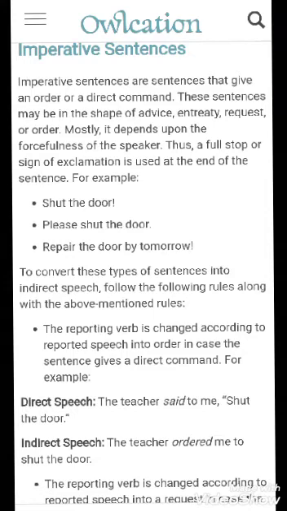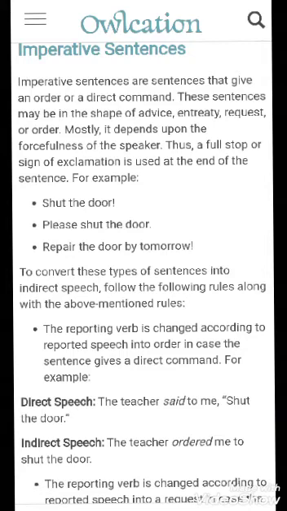For example, we shall see a sentence of order. The teacher said, shut the door. This is one sentence in direct speech. The indirect speech sentence will be, the teacher ordered the students to shut the door. We will omit the inverted commas, and the sentence will be turned into a declarative sentence.